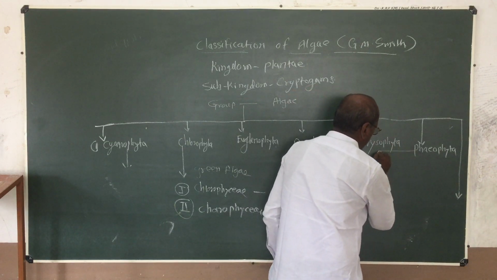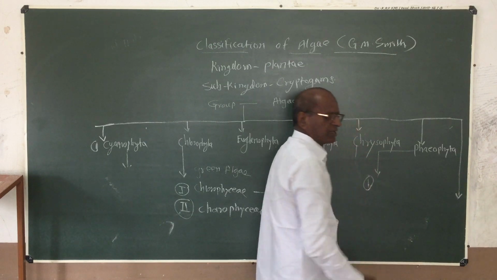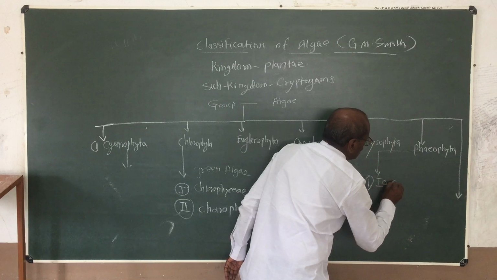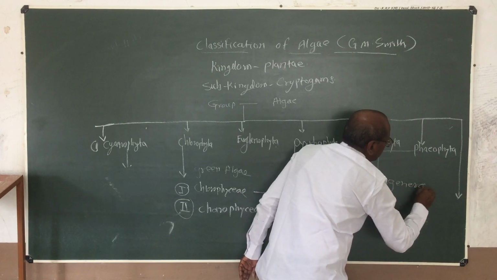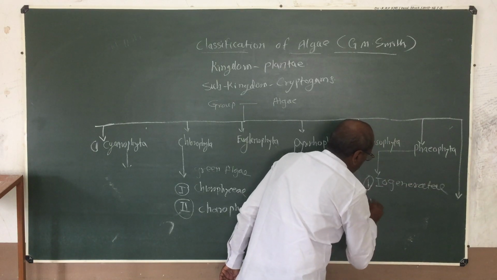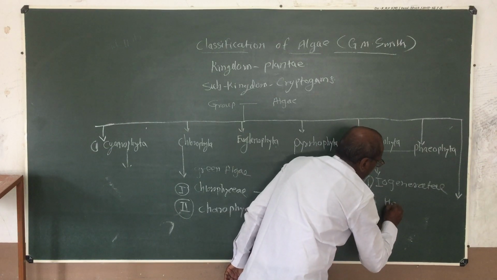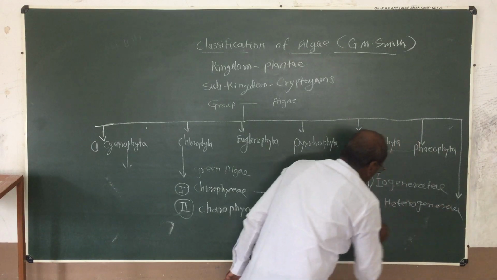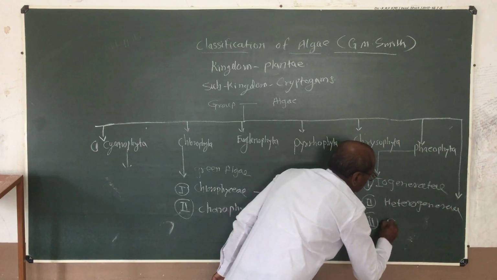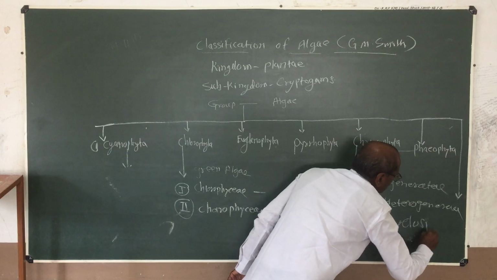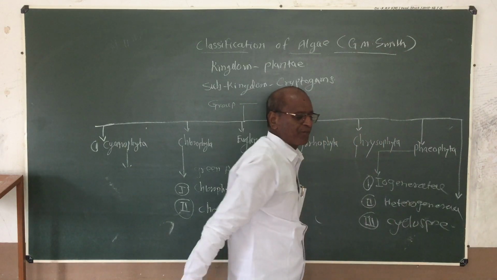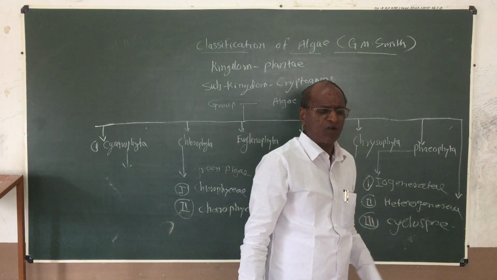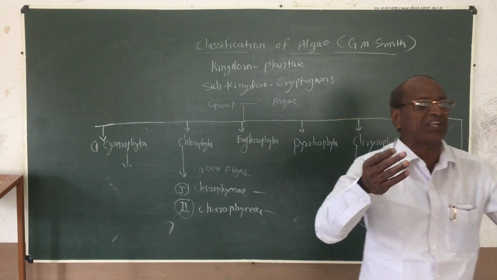The Phaeophyta may be separated into 3 different classes. That is the Isogeneratae, the second class is Heterogeneratae, and the third class is Cyclosporeae. That is 3 different classes on the basis of alternation of generations.